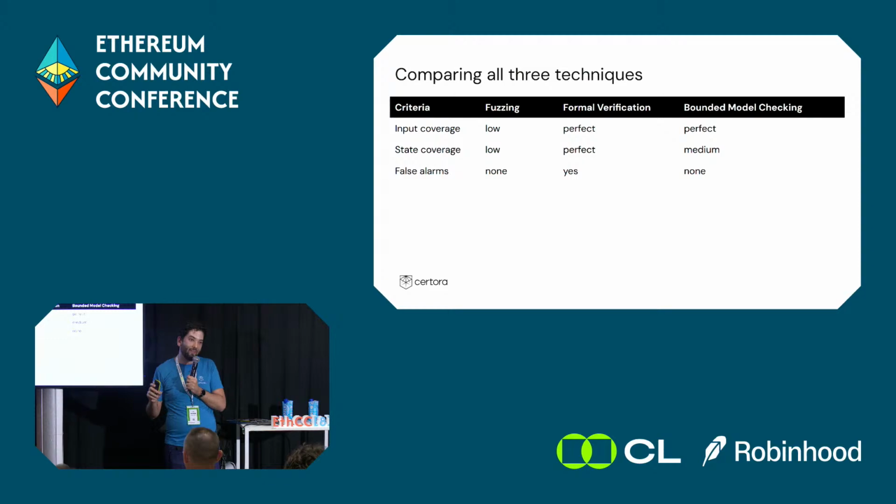However, one of the advantages of bounded model checking is that now all the alarms it gives make sense. So we no longer run into the problem of unreachable states. Whenever we see a violation of the invariant, we know where exactly we started, which functions we took, which states we passed through, and it's all diagnosable.